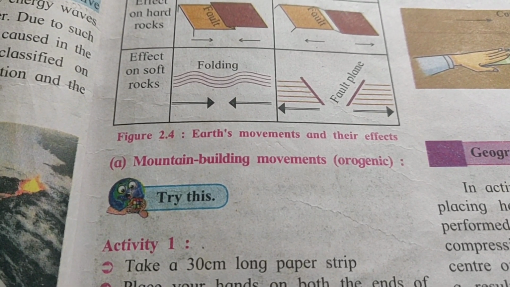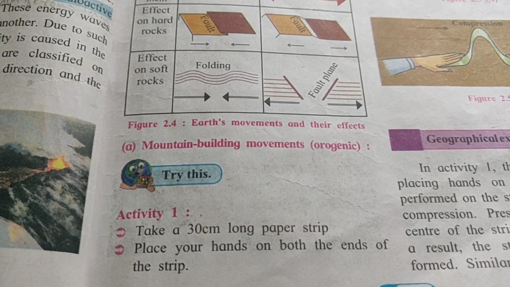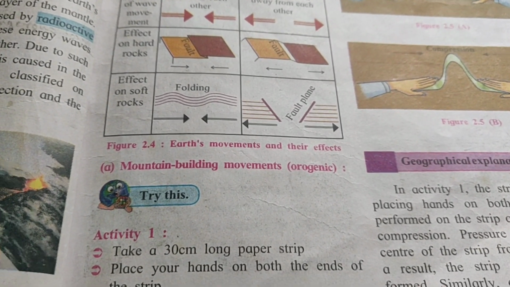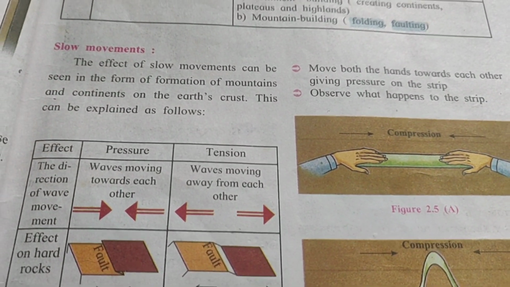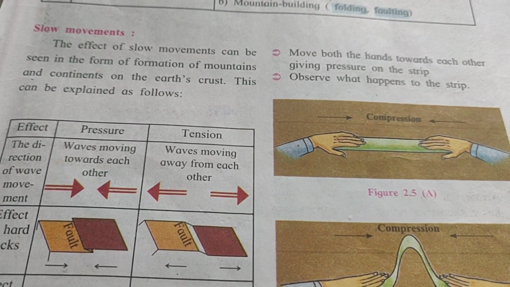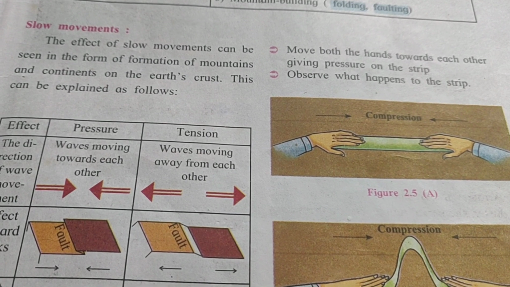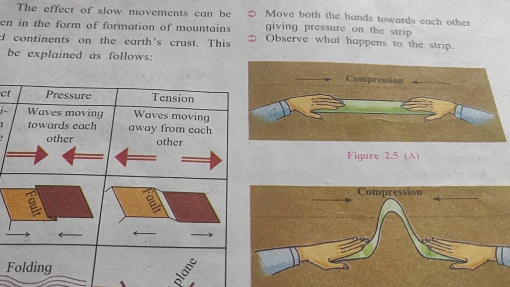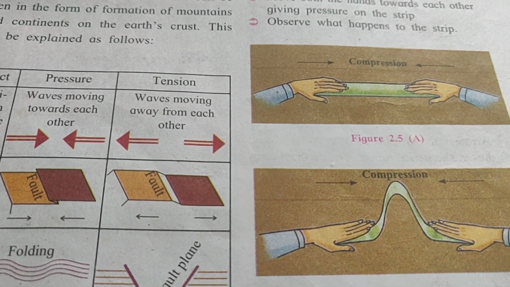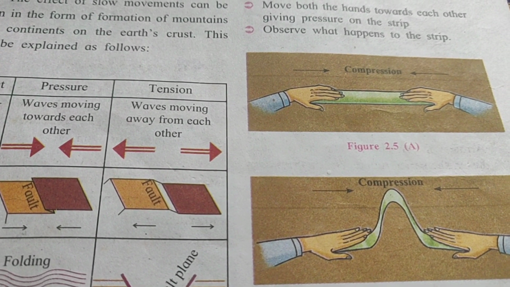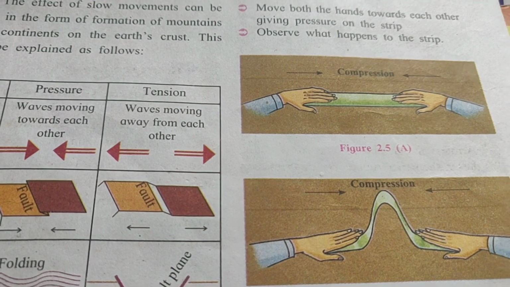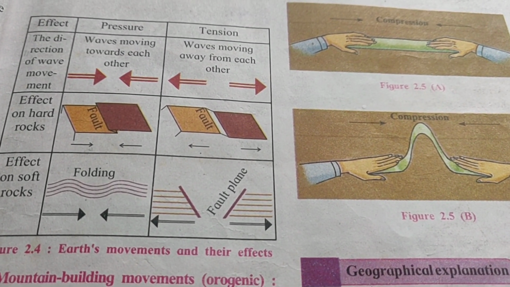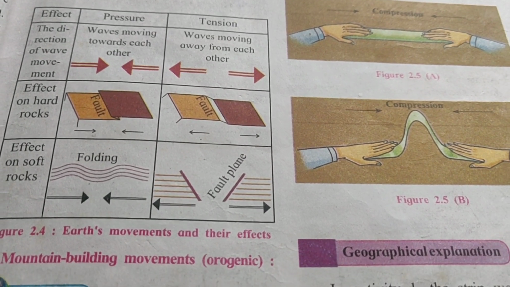So for that also an activity is given for you. Take a 30 centimeter long paper strip. Place your hand on both the ends of the strip. Move both the ends towards each other, giving pressure on the strip. Observe what happens to the strip. So here see, one strip is shown with hands on both the ends. If you give the pressure, what will happen? In the middle, it is going to rise.